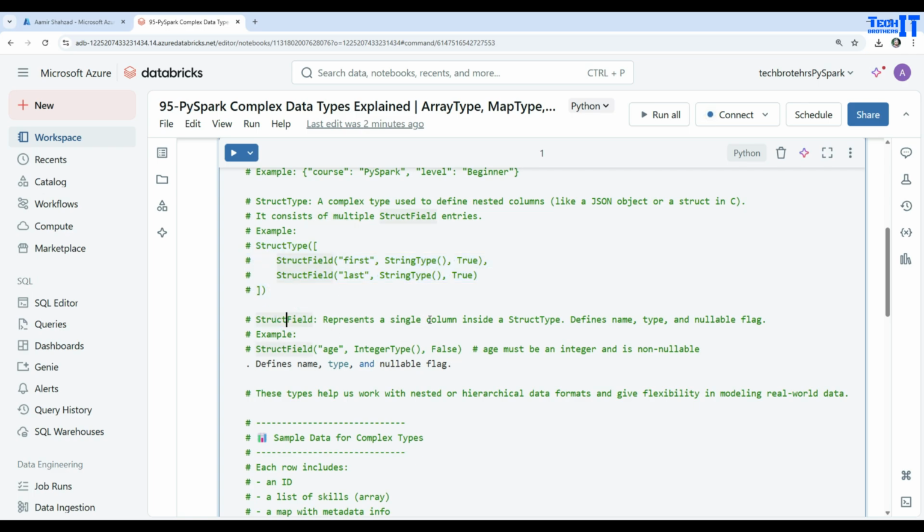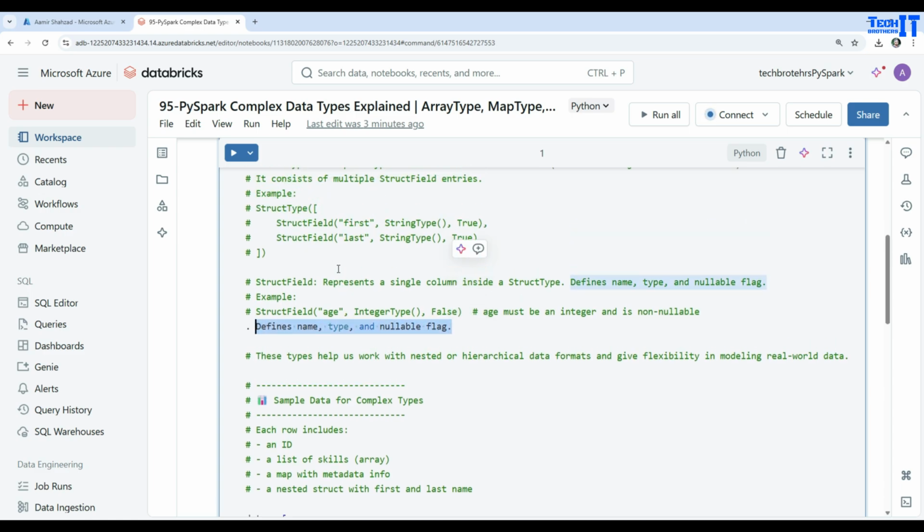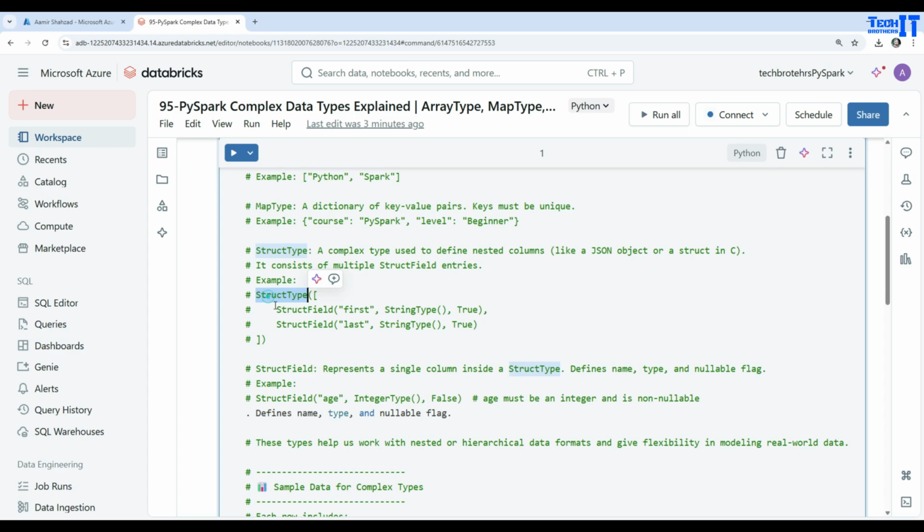StructField represents a single column inside a StructType, and defines a name, type, and nullable flag. For example, you can see right there, StructField can be age, IntegerType, and the value false. That means it is not accepting null values. Age must be an integer and is not nullable. That's what this line of code says. So these three things, name, type, and nullable flag, you have to give for the StructField when we are defining the StructType.